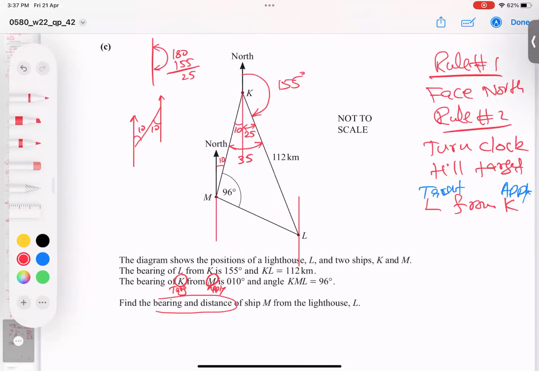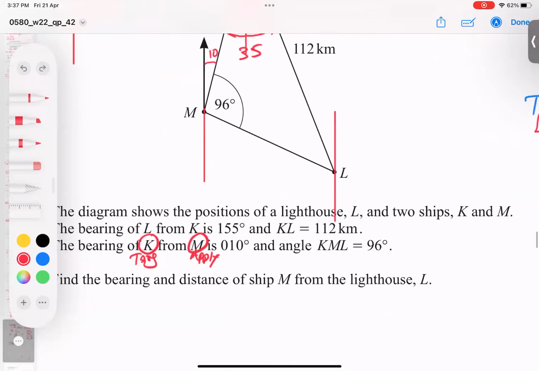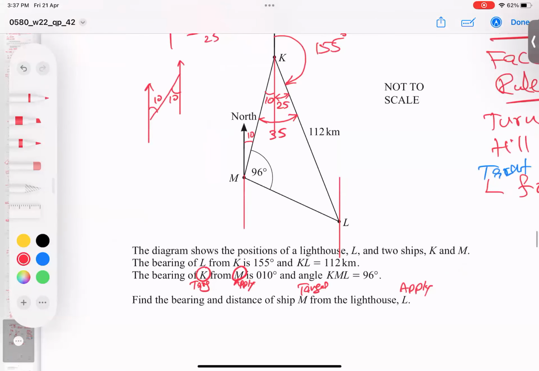He's asking for the bearing and distance of the ship M from L. M from L, from L: apply rules at L and the target is M. So from here till here is the target line.